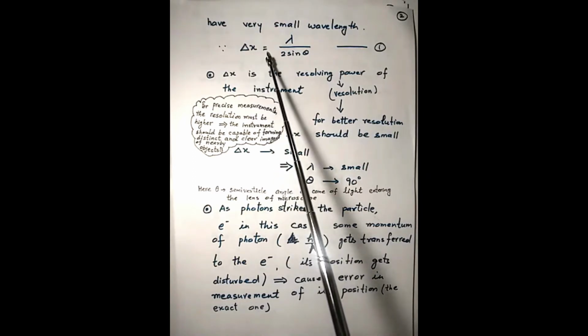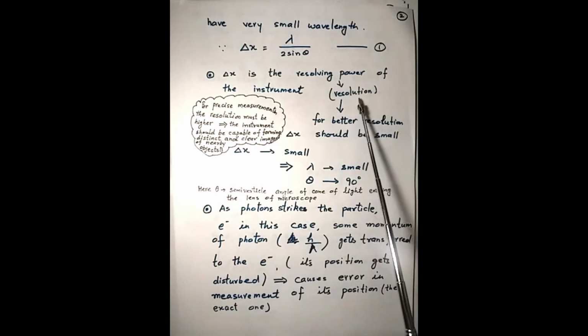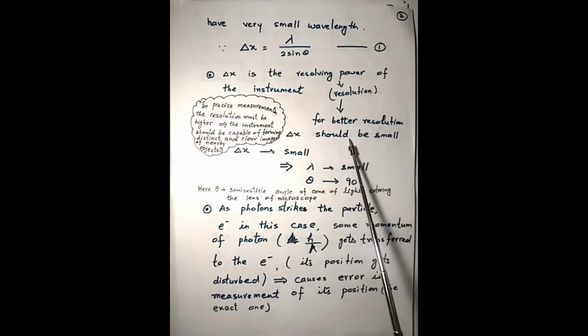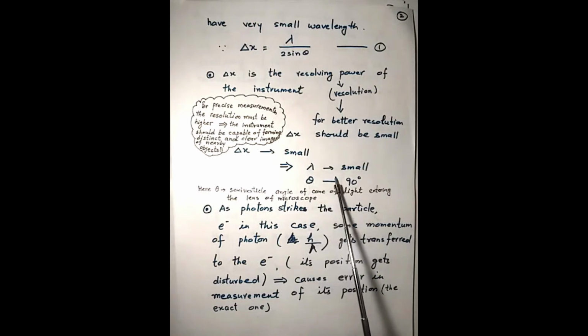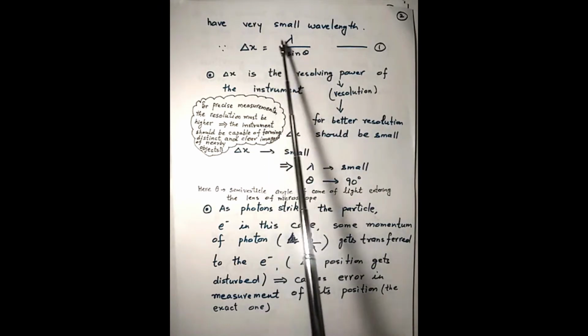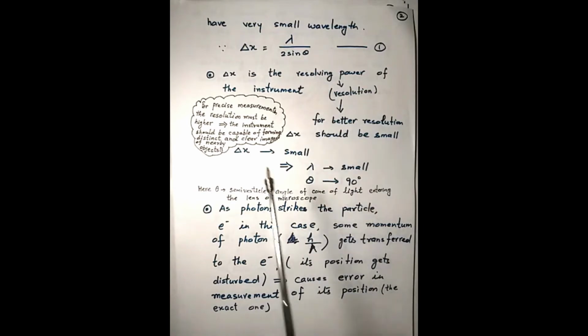Delta x equals lambda by 2 sine theta, where delta x is the resolving power, also called the resolution of the instrument. For better resolution, delta x should be small. Small delta x means the wavelength used should be very small, and theta should tend towards 90 degrees, so that sine theta approaches its maximum value, which is 1. So to minimize delta x, lambda should be minimized and sine theta should reach its maximum value, that is 1, or theta should tend to 90 degrees.